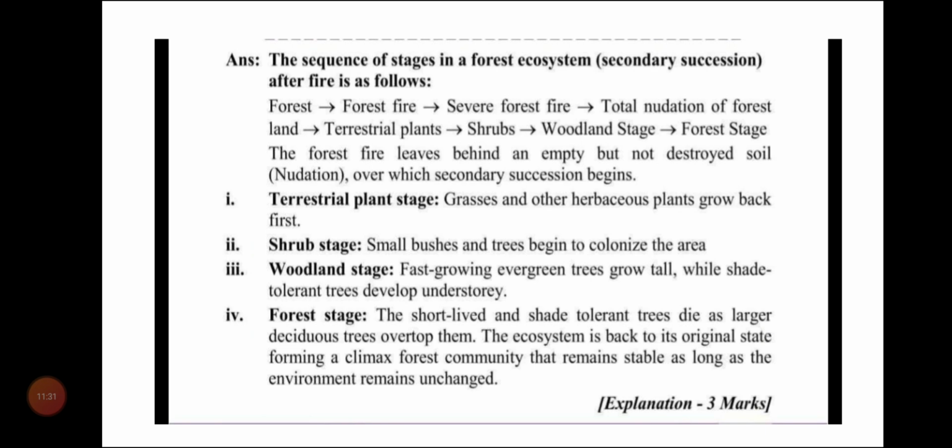See here, I have written the sequence of stages in a forest ecosystem: secondary succession after fire. Forest fire, total nudation of forest land.